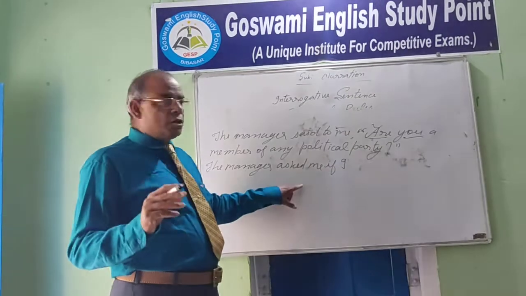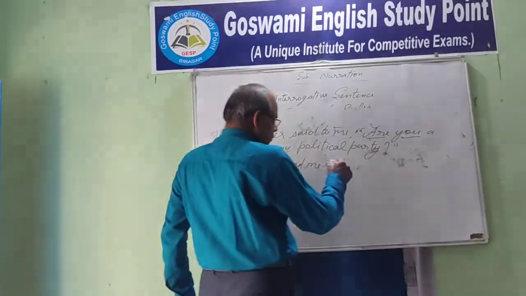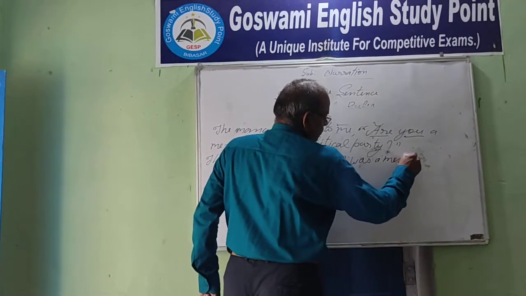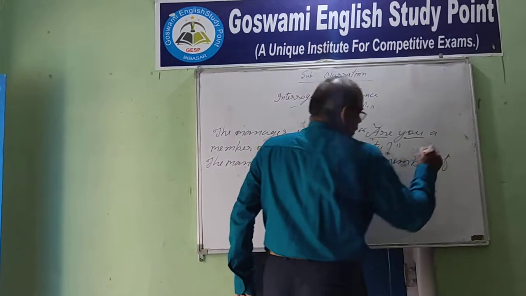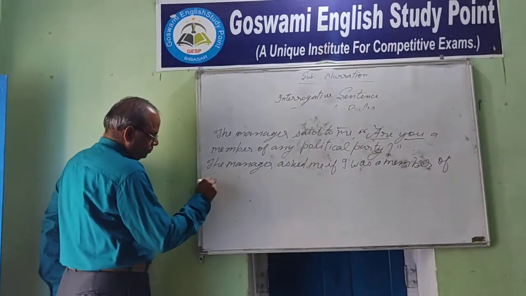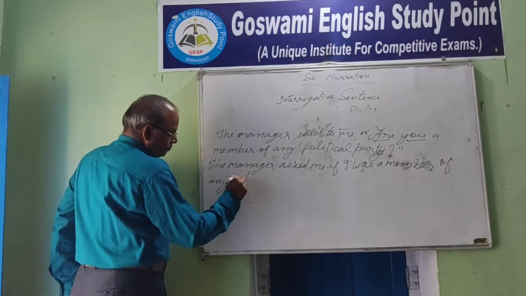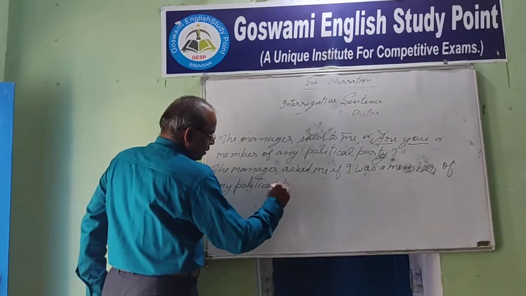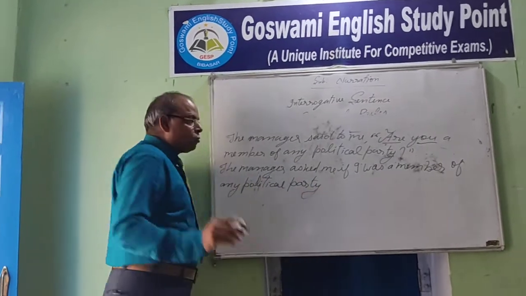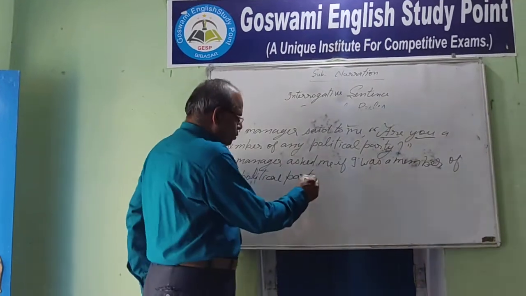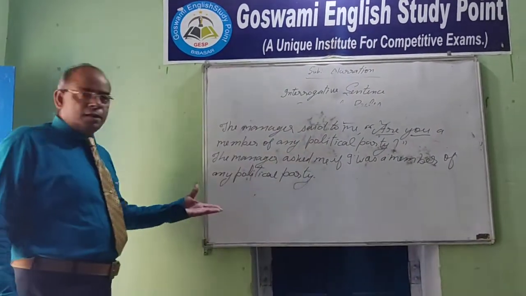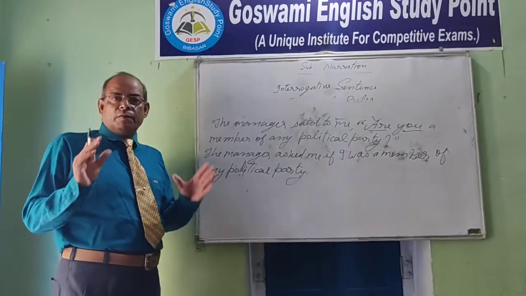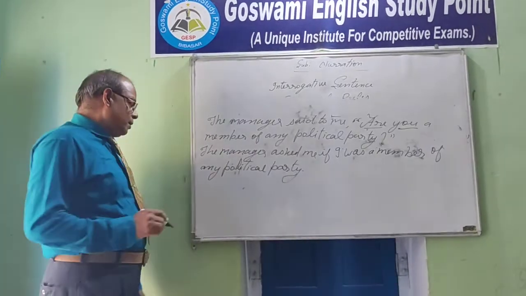Is is changed into the was verb. So we have to use was. If I was a member of any political party. We should remove the question mark and use a full stop. We can change this sentence like this: the manager asked me if I was a member of any political party.